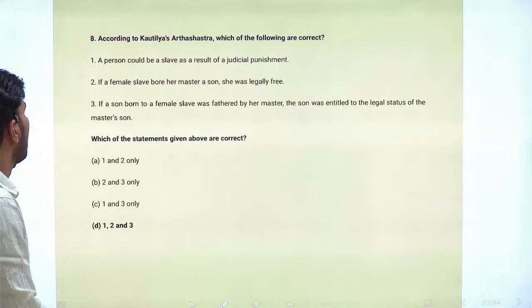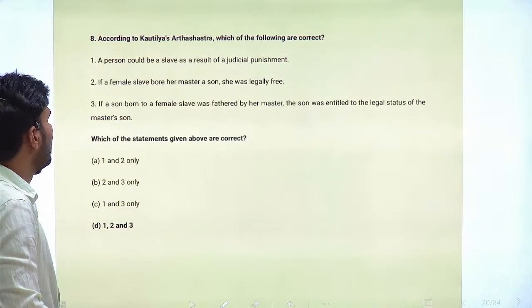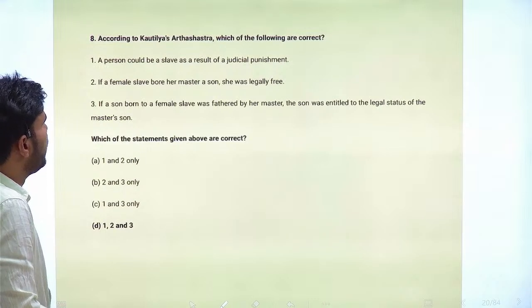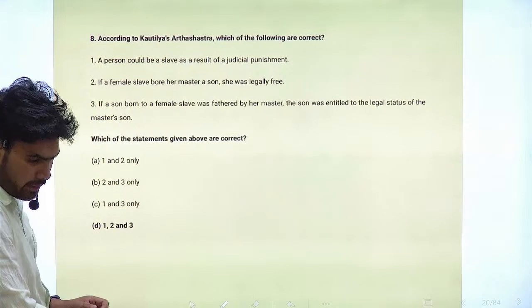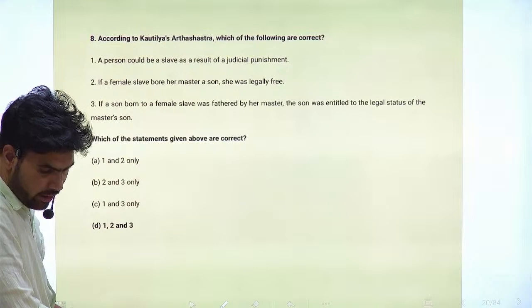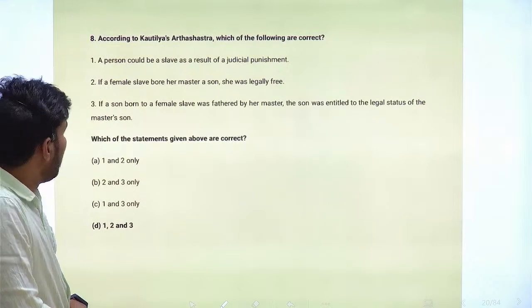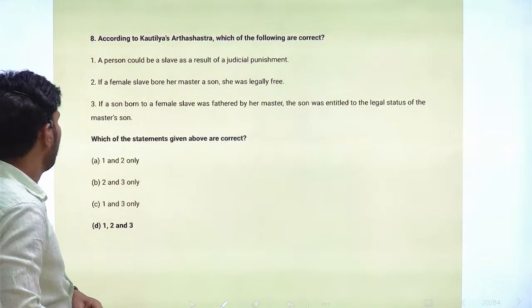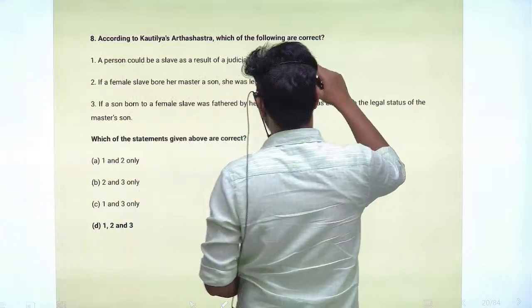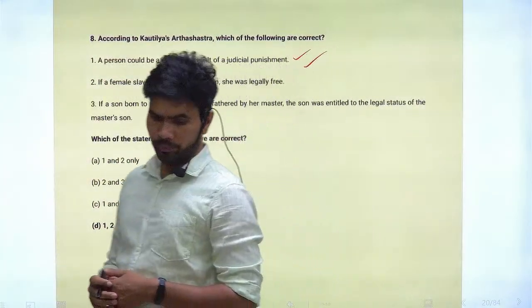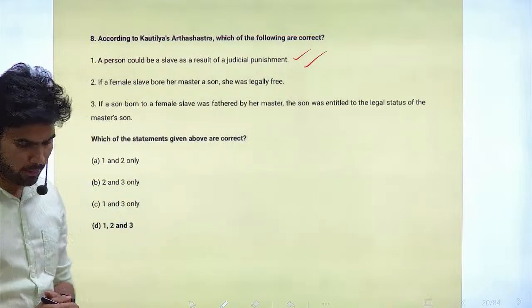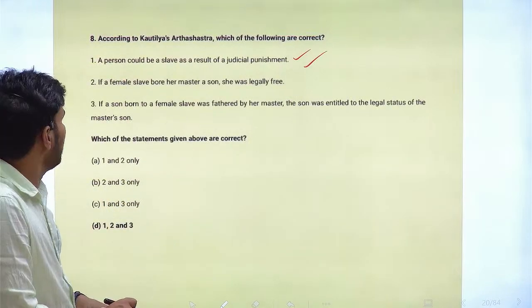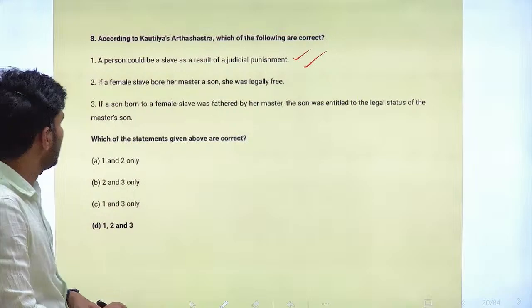According to Kautilya's Arthashastra, which of the following are correct? Statement 1, a person could be a slave as a result of a judicial punishment. This statement is correct. The Arthashastra says so. Second statement, if a female slave bore her master a son, she was legally free. This is also correct.